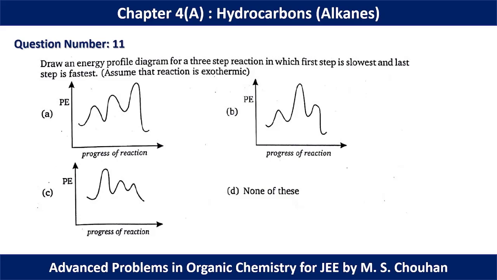So if you compare, in option A we have activation energy which is much lesser compared to the activation energy in the third step. So option A is not possible. Again, activation energy in the second step is the maximum in one option, but in C we have activation energy maximum in the first step and minimum in the third step. That indicates that the first step is the slowest and the third step is the fastest step. That's why for question number 11, option C should be the correct option.